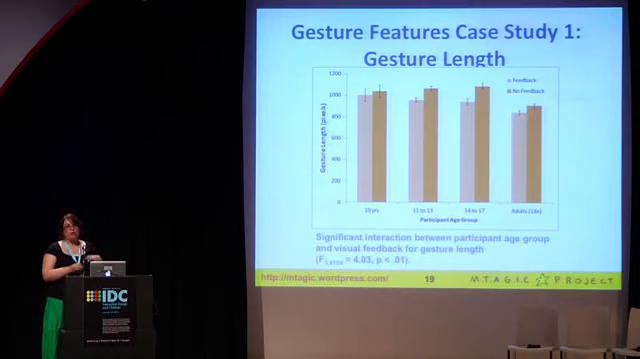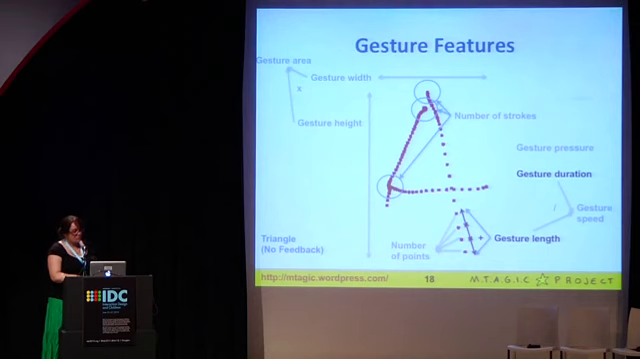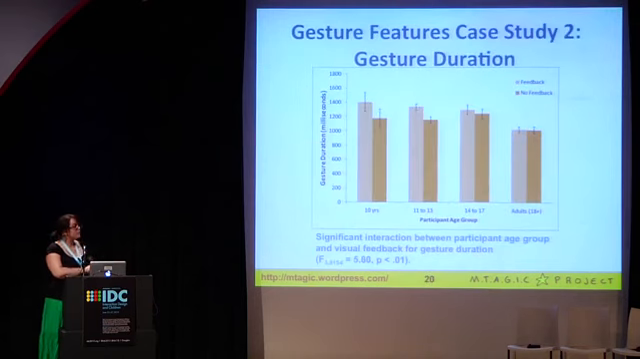And I should say that all of the features, except for the number of strokes, were actually significantly impacted by the presence or absence of visual feedback. So, oops, I went up. There. So the second feature was gesture duration. And in this case, we also saw a significant impact of visual feedback, which also interacted with participant age groups.